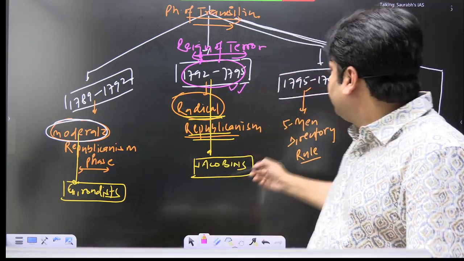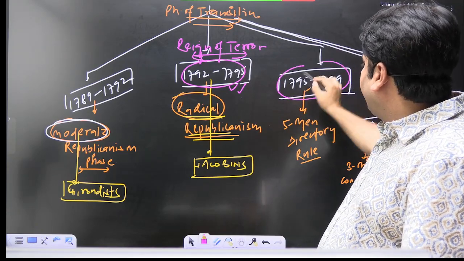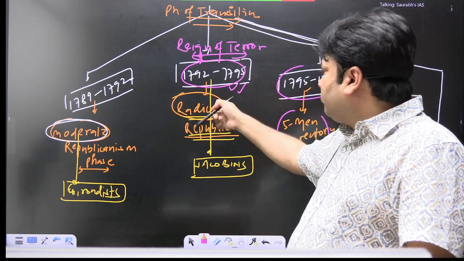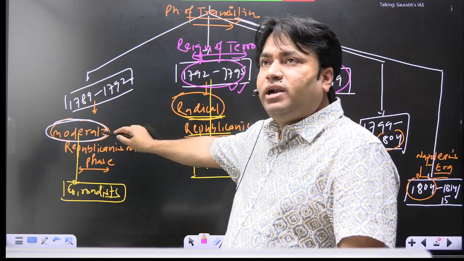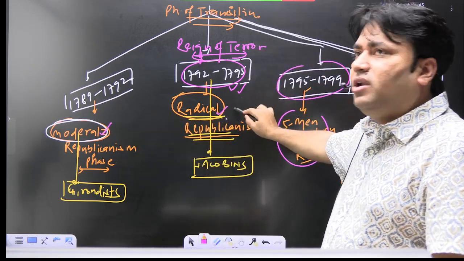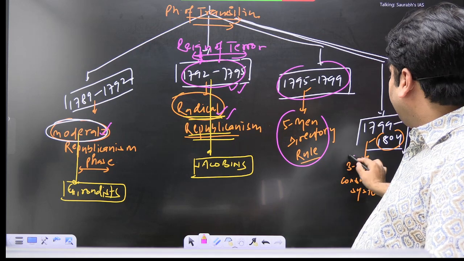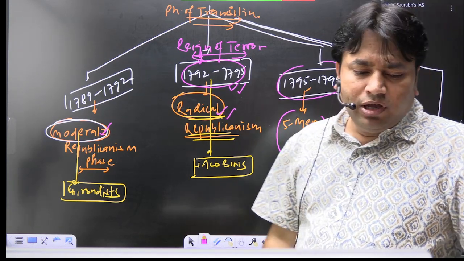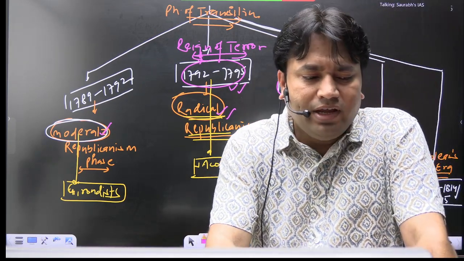Now what is this? 1792 to 95, 95 to 99 Directory rule. I will discuss the concepts now. पहले तो इतनी बात आपको समझ में आई, why this is called the moderate republicanism phase, why this is called the radical republicanism phase. Here 99 onwards Consulate system, and here Napoleon comes to power. So I will discuss each and every idea here.